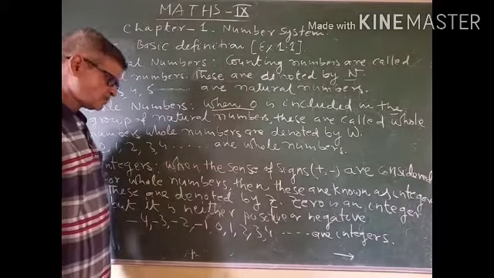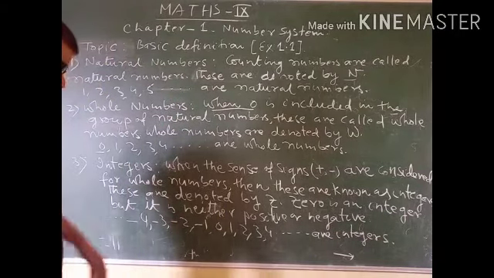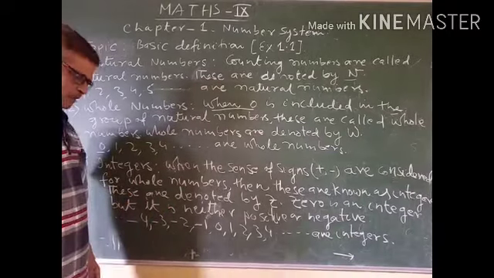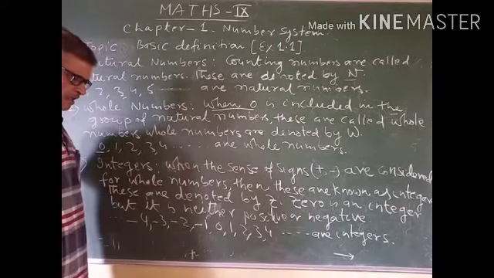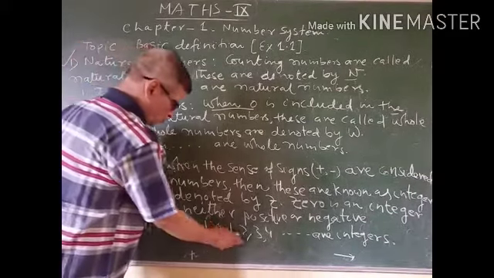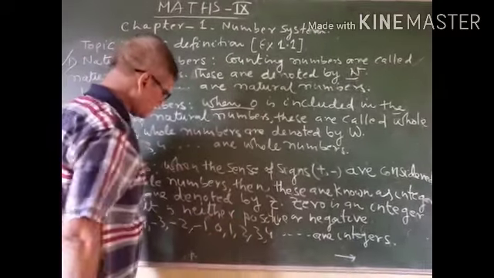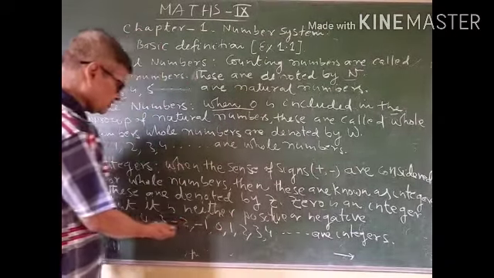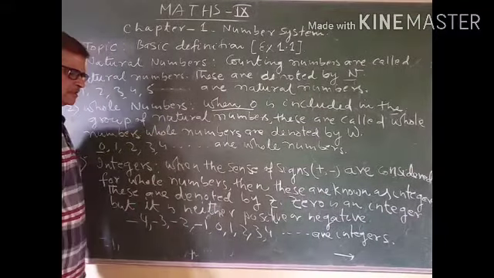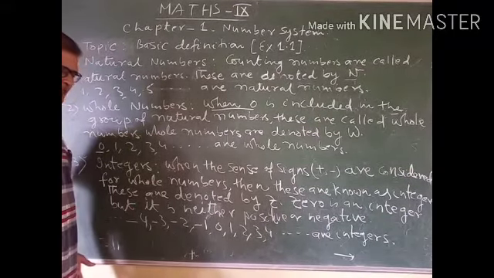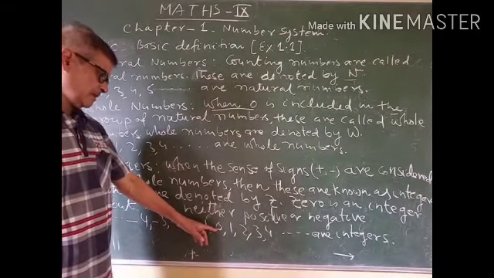Automatically some numbers are greater than 0 and some numbers are less than 0. Thus, those numbers which are greater than 0 are called positive integers, and those numbers which are less than 0 are called negative integers. 0 is of course an integer, but it is neither positive nor negative.